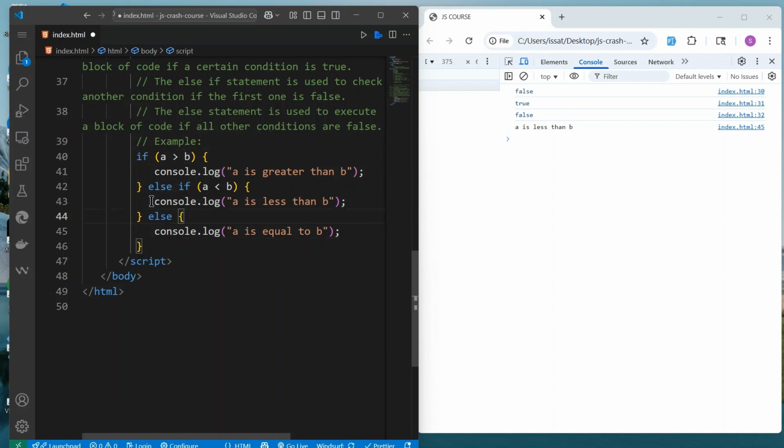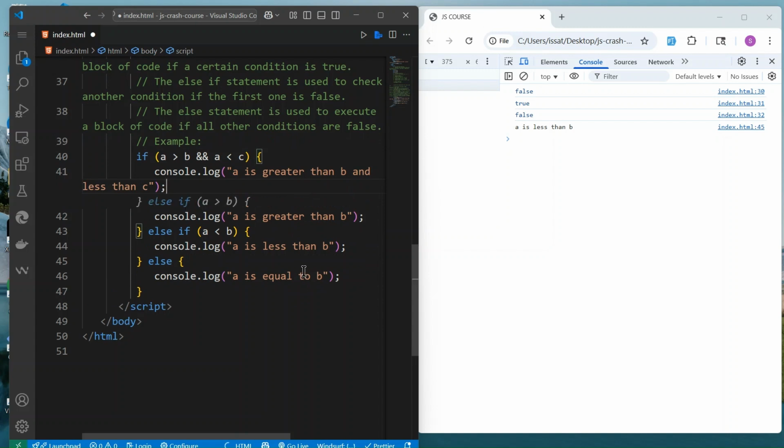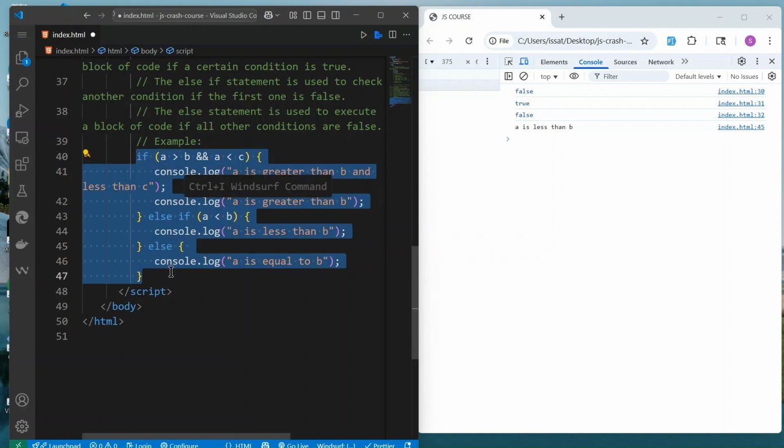For example, here, you can check if A is equal to B, if A is greater than B, or, no, let's start with and. To make things clear, I can remove this one.